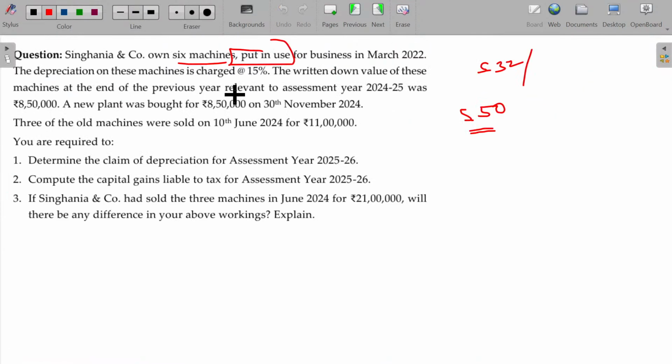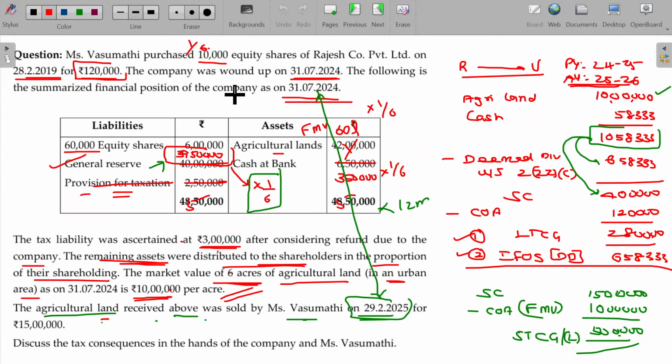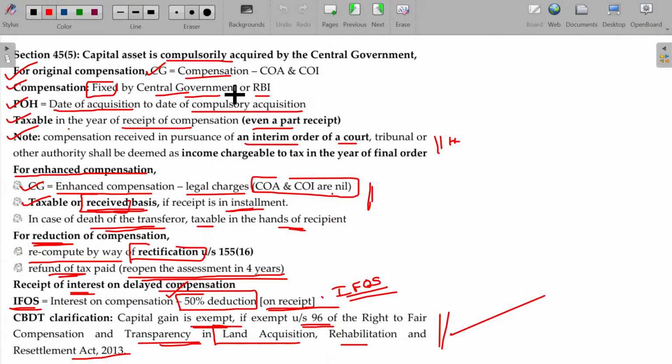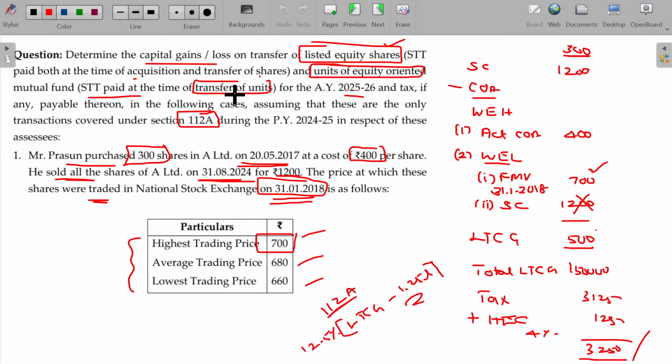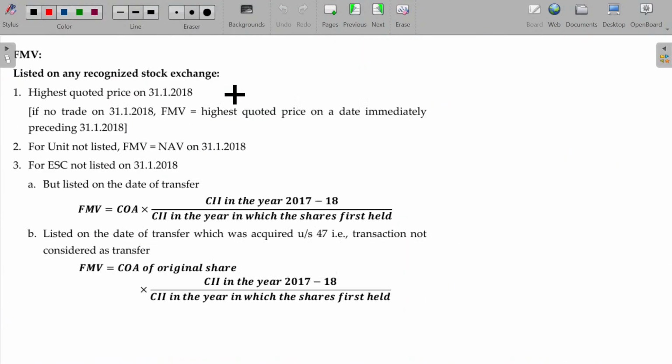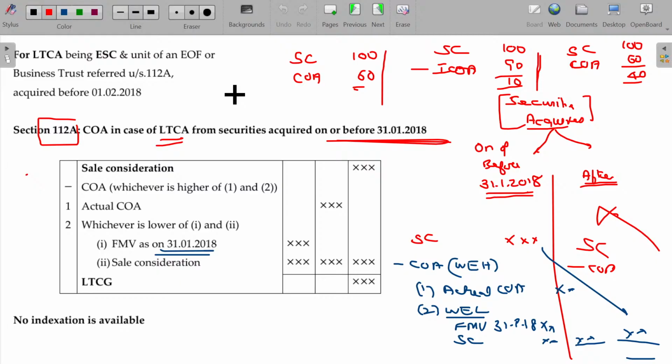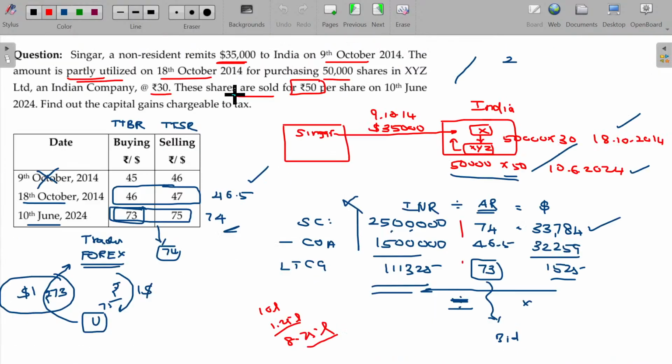If it is held by an individual, and at the time of maturity he surrenders it and gets the cash, that is called redemption. That redemption is not considered as transfer. Capital gains tax will not be attracted here.